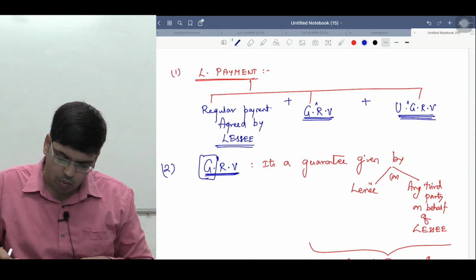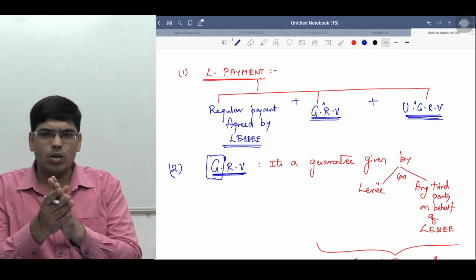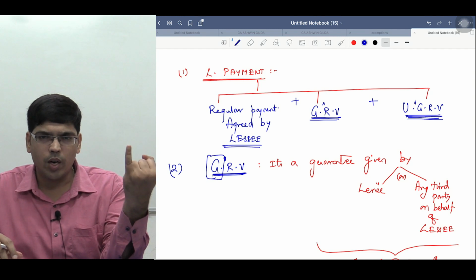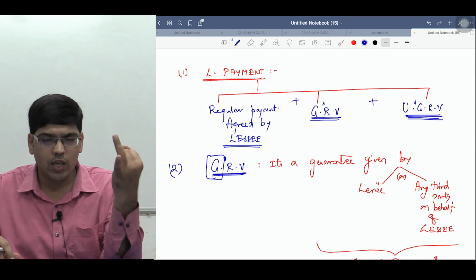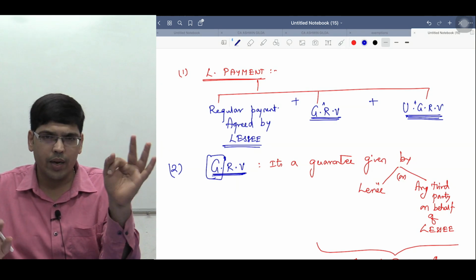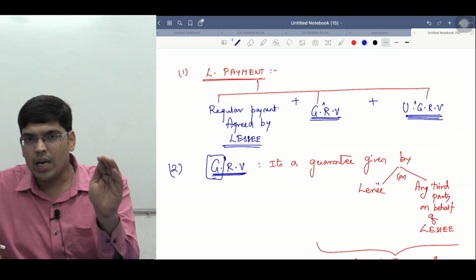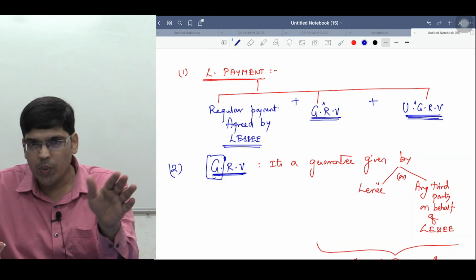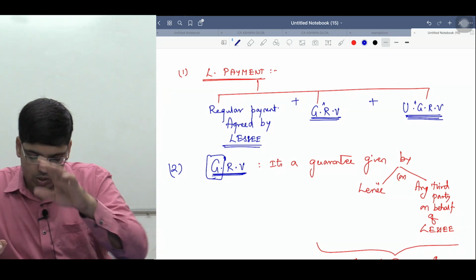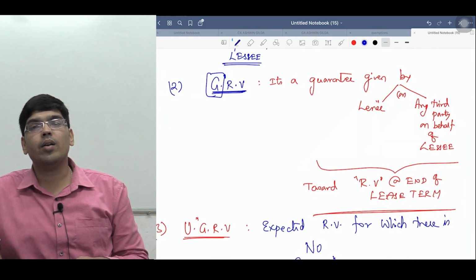So what is lease payment? Lease payment is nothing but what, sir? A combination of three things. One is lease payments as agreed by whom, sir? As agreed by lessee, plus any guarantee given by whom, sir? Lessee. It also includes what, sir? Unguaranteed residual value. So for lessee it may be a payment, for lessor it may be what, sir? Receipt. So lease payment includes lease receipts.